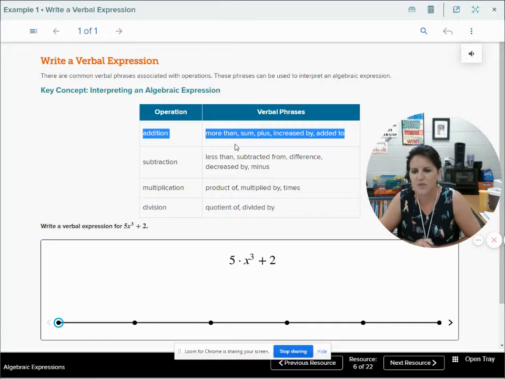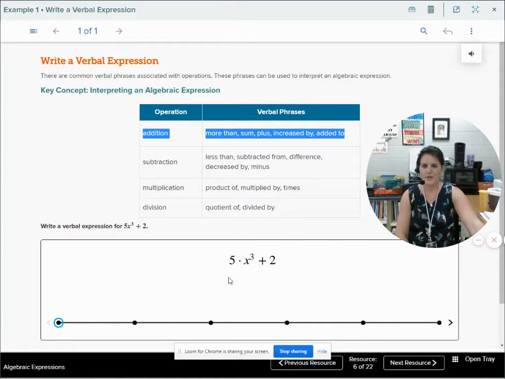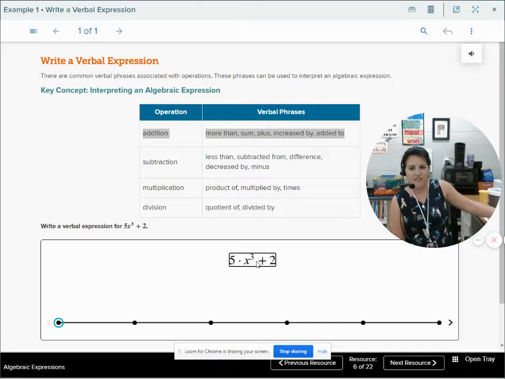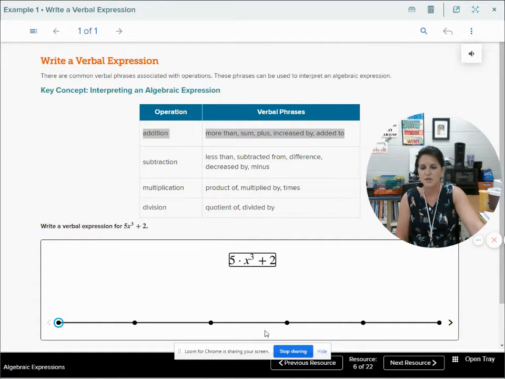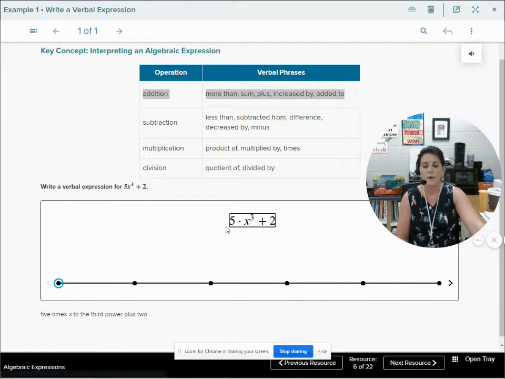Verbal expression for 5x cubed plus 2. So we've got 5 being multiplied by x cubed, and then we add 2. How could we write this? We might say 5 times x cubed plus 2, or we might say the product of 5 and x cubed increased by 2.